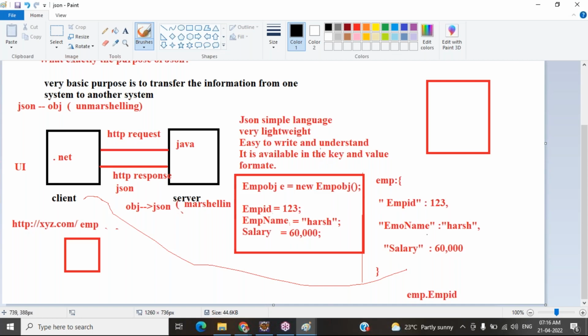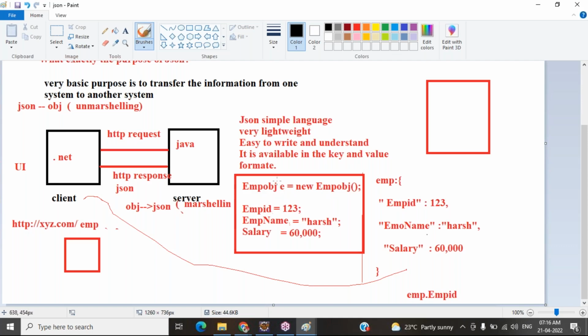And it is available in the form of key value format. Whatever values are available inside the JSON will be in the form of key value pairs. If I want to write the same thing in Java, I have to create an employee object, create a variable, and pass the value like this.